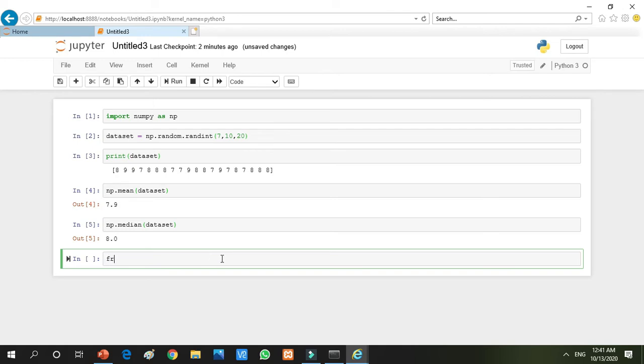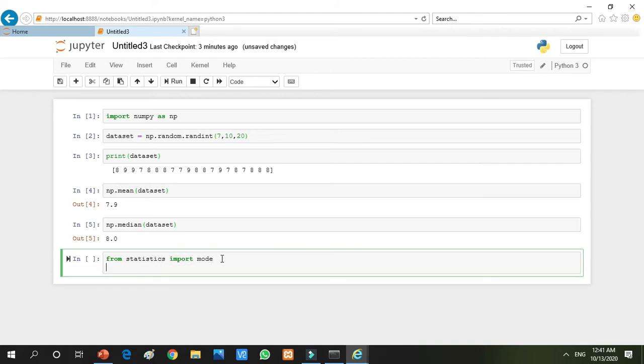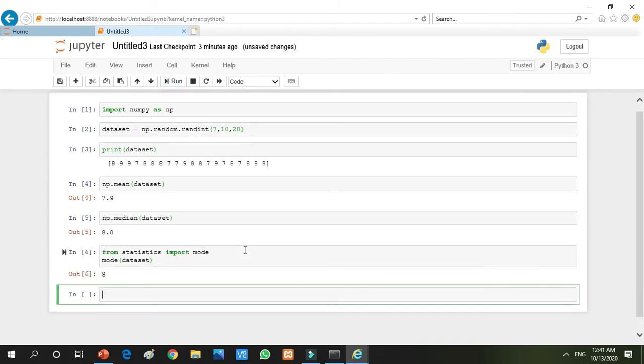For the mode it is not like that. We have to import a library in Python known as statistics. So from the statistics library I am importing mode and pressing enter to go to the next line. It is not like np.mode, it is different from mean and median. I am writing mode, and in the brackets I am writing the variable for which I want to calculate the mode. I have run it. You can see it has told us the most repeated value, which is 8.